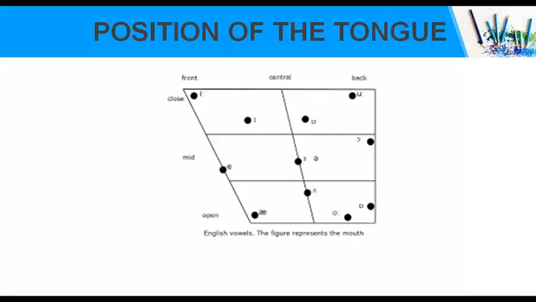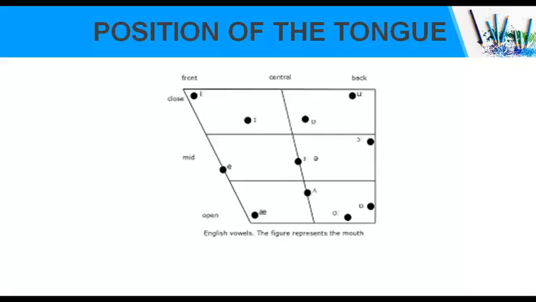If you begin from below, if the tongue is lowered completely, then the first position is the open position. Just above the open position comes the half open position. If the tongue is raised a little bit more, then after the half open position comes the half closed position.